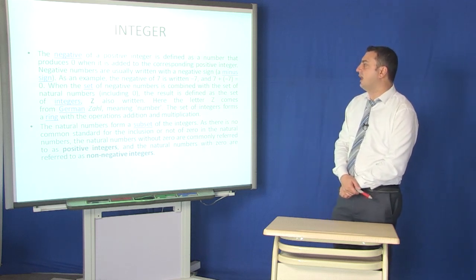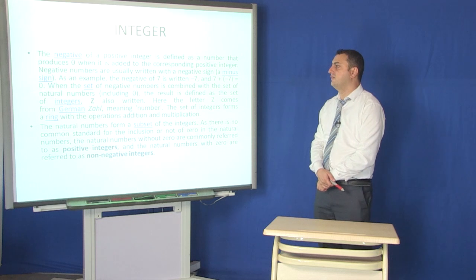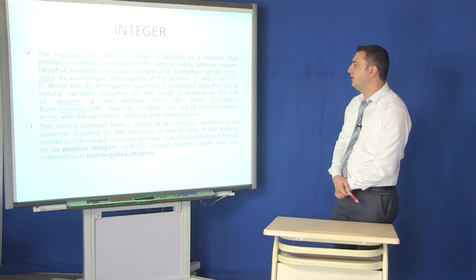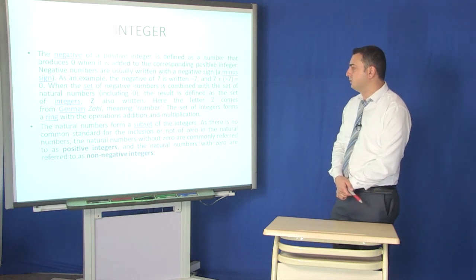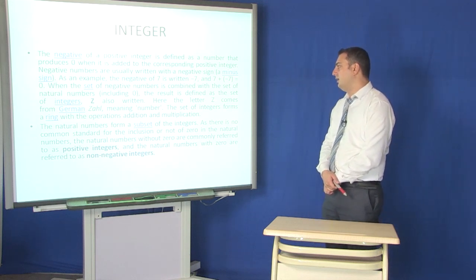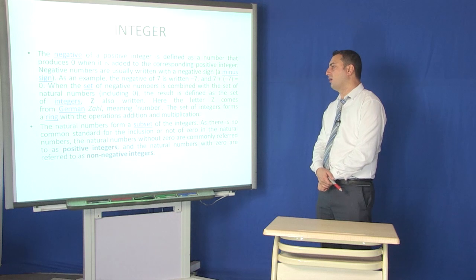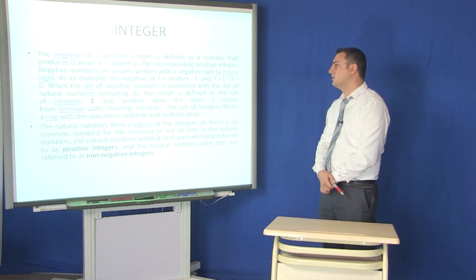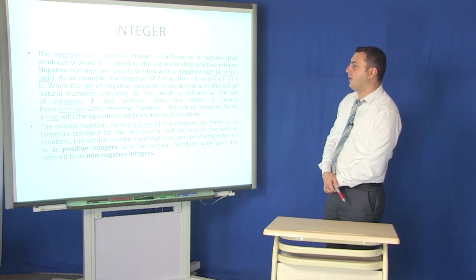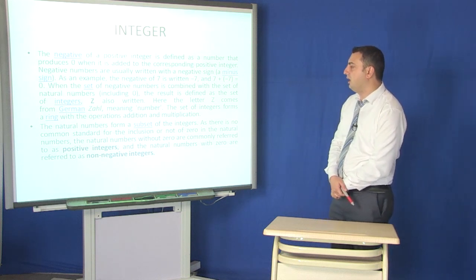When the set of negative numbers is combined with the set of natural numbers including 0, the result is defined as the set of integers. It is written Z; the letter Z comes from the German Zahl, meaning number, and the set of integers forms a ring with the operations addition and multiplication.